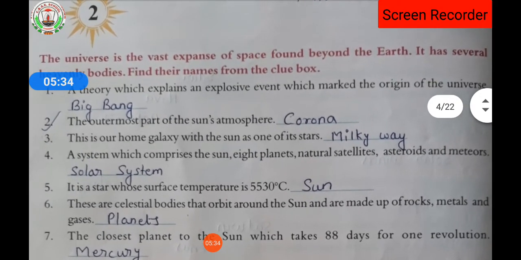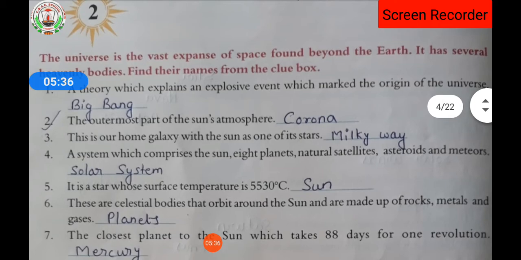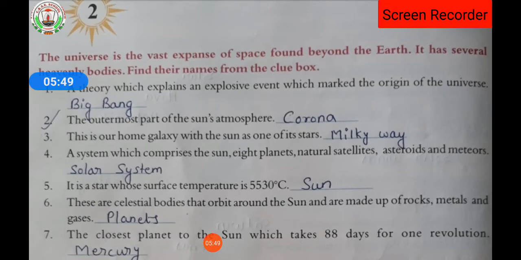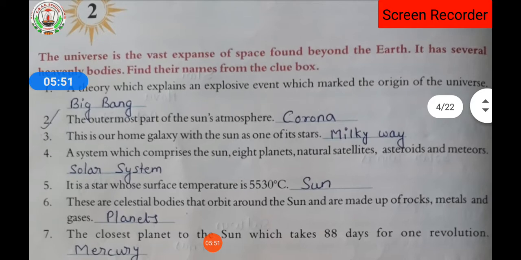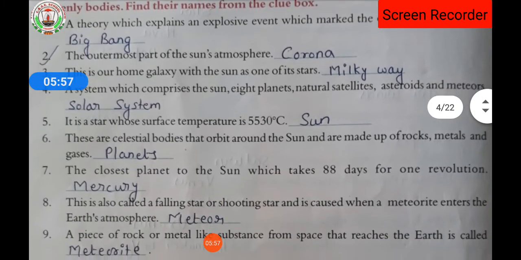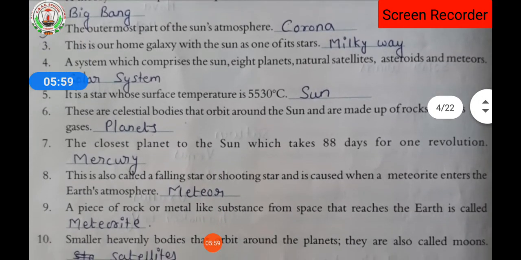Next, it is a star whose surface temperature is 5530 degrees Celsius, it is called the sun. These celestial bodies that orbit around the sun and are made up of rocks, metals and gases are planets. The closest planet to the sun, which takes 88 days for one revolution, is Mercury.